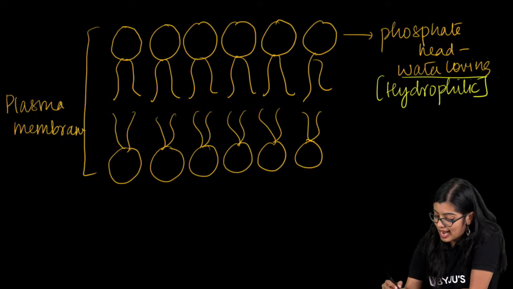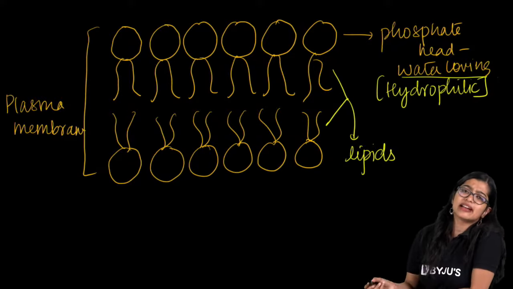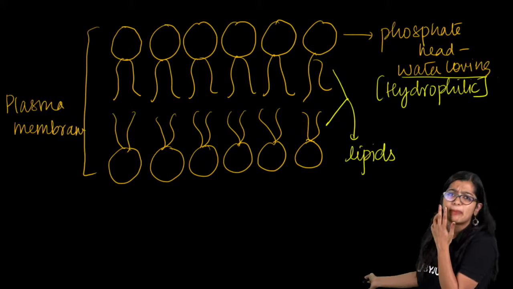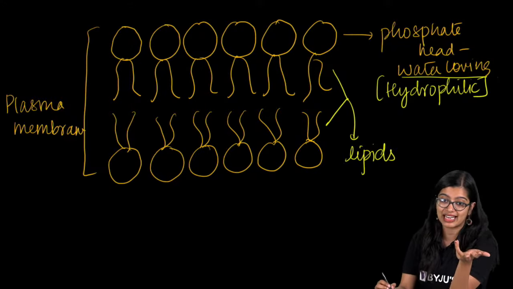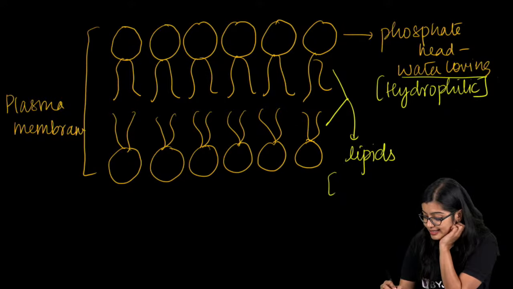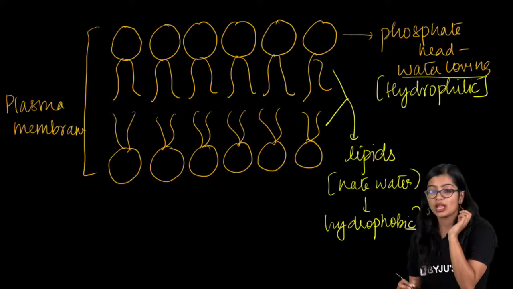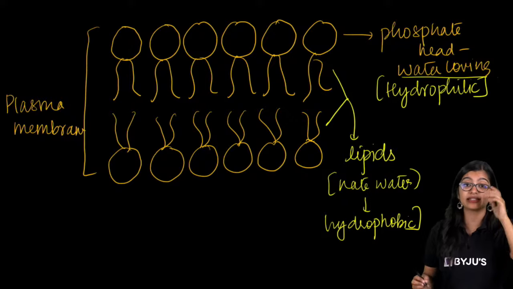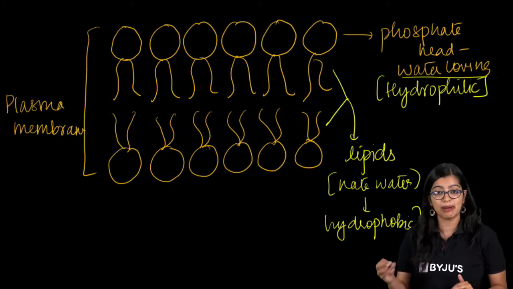While on the other hand, inwards are the lipids. The best example I can tell you is oil. Oil is a kind of lipid, right? Lipids are fatty-like structures. Now these guys hate water, which is why this is hydrophobic, okay? So the first main component is the phospholipid bilayer.